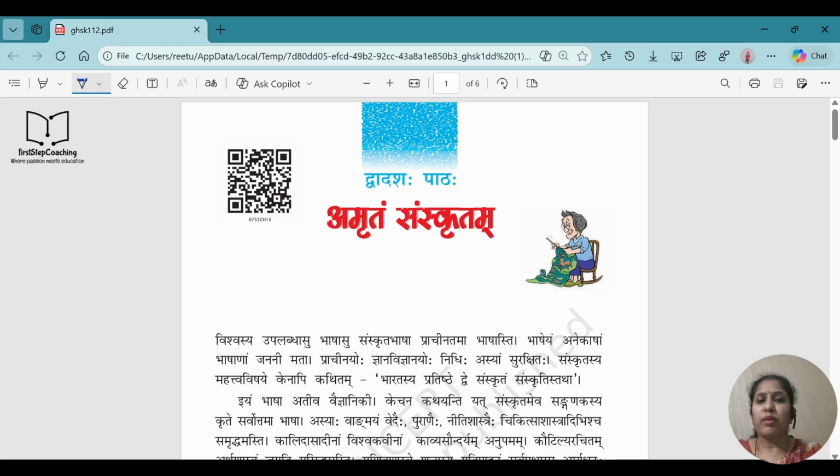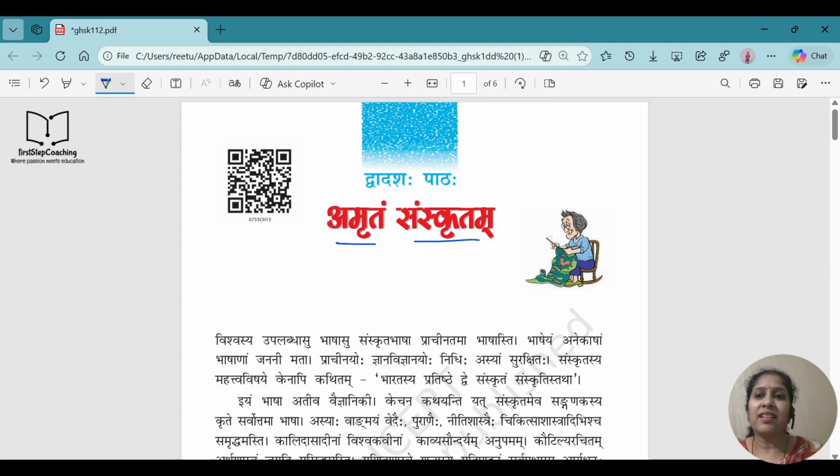Today, I have brought one more interesting chapter of Sanskrit, which is of grade 7, and it is the 12th chapter. The chapter name is Amritam Sanskritam. So, this chapter is totally related to the language. It is actually telling how Sanskrit is a nectar, it is telling the specialities of Sanskrit. Okay, so we will just learn in this chapter why Sanskrit is important, why we are supposed to learn it, why we should understand the language.